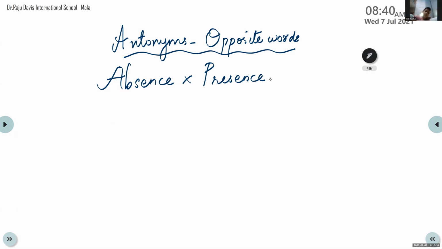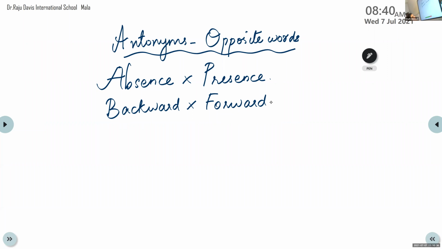Next question is to Hridvi. Hridvi, unmute. What is the antonym of the word backward? Forward. Very good. Backward, opposite, forward. All of you mark it in your workbook.